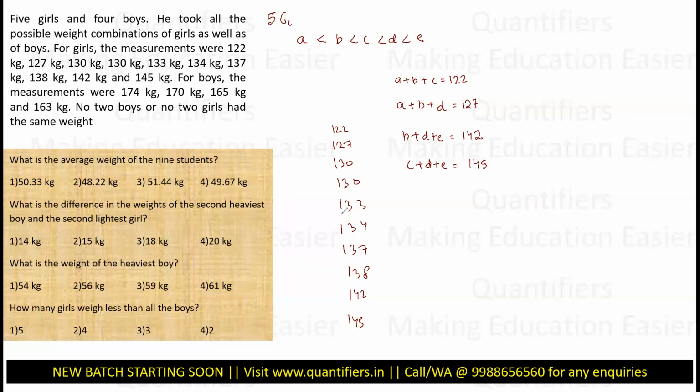See, when I add all these weights, these are all the combinations of 3, right? This is ABC, this is ABD. Similarly, this is BDE, this is CDE. I don't know which 3, but these are all the combinations of 3. Now let me think how many times one variable will be repeated.